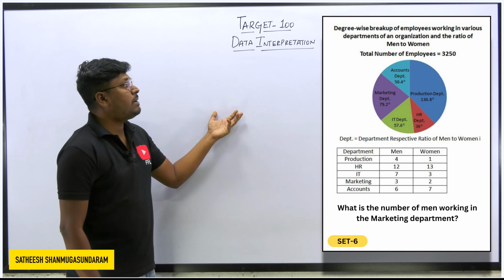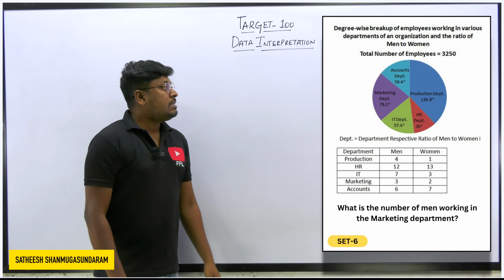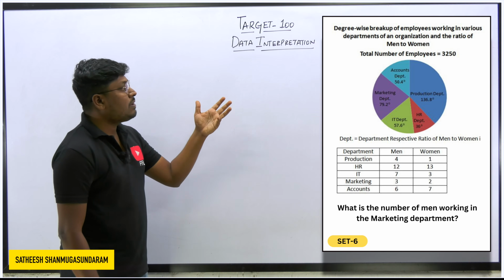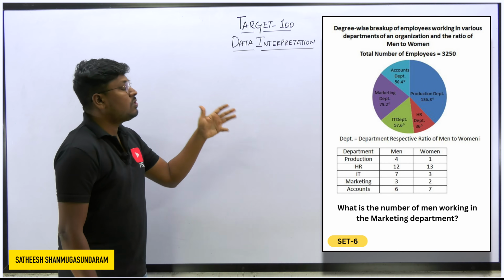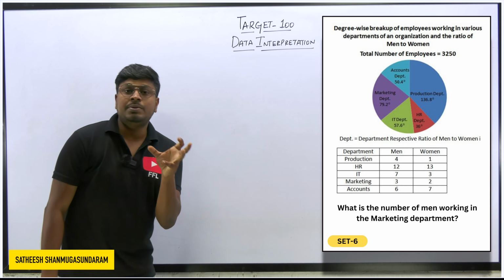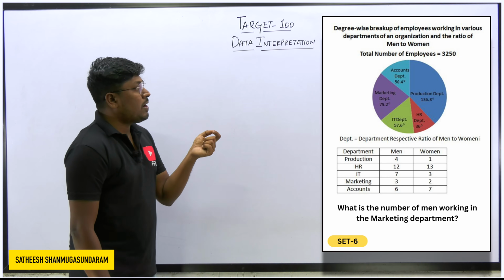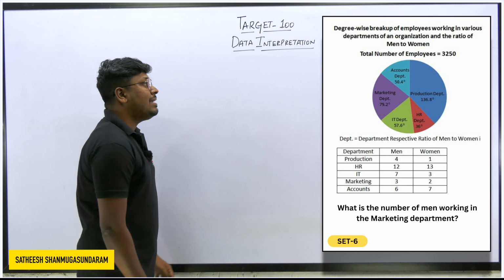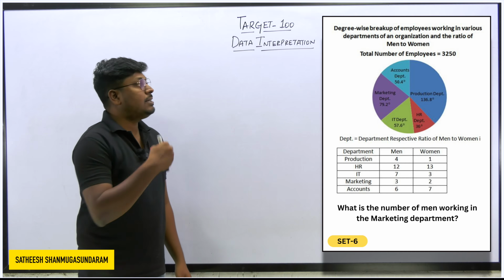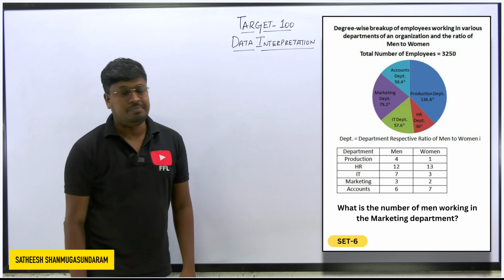So here is the second part of DA, where we will be solving another set of 5 questions. The first set, that is set number 6, has a pie chart and a table chart. The total number of employees is 3250, and the pie chart values are in terms of degrees, not percentages: 50.4 degree, 136.8 degree and 36 degree. All the pie chart values are in degrees, and in the table chart they have given the men and women ratio.